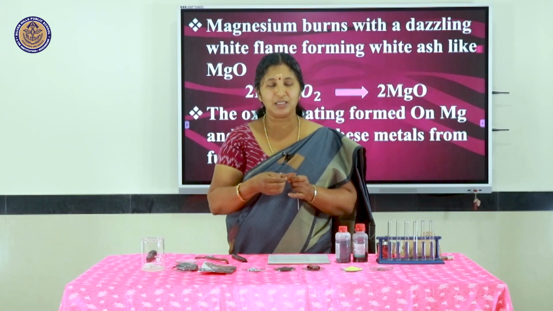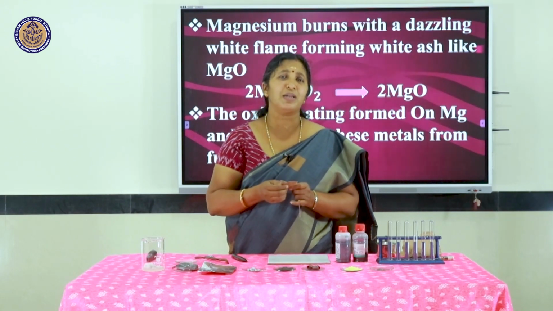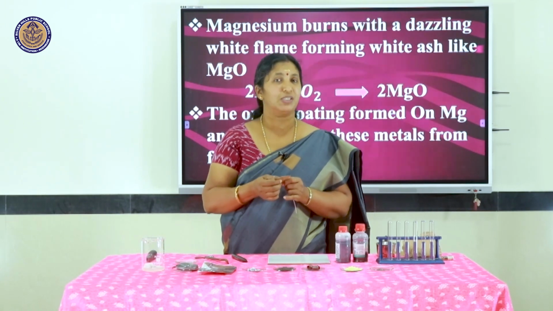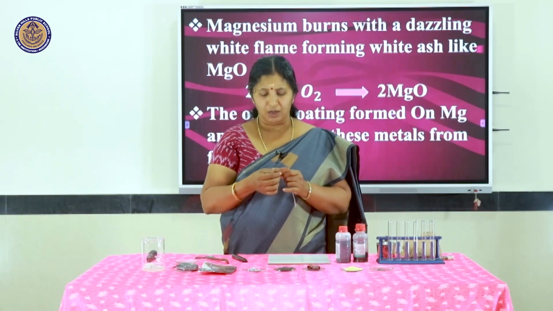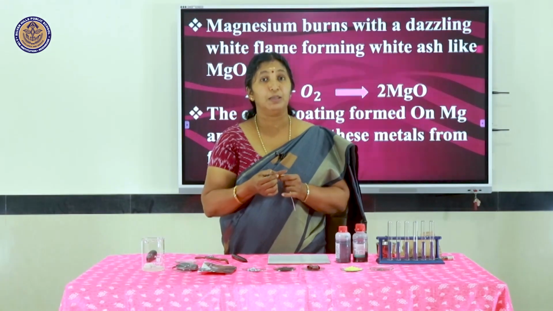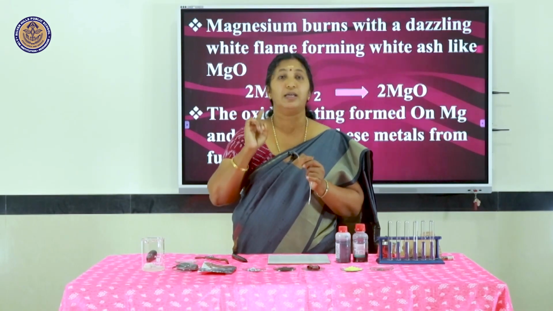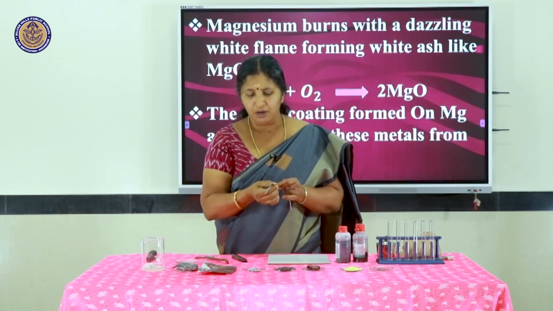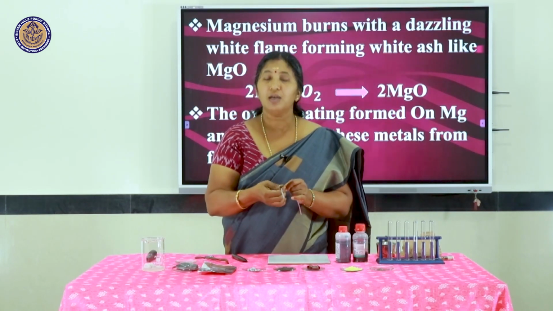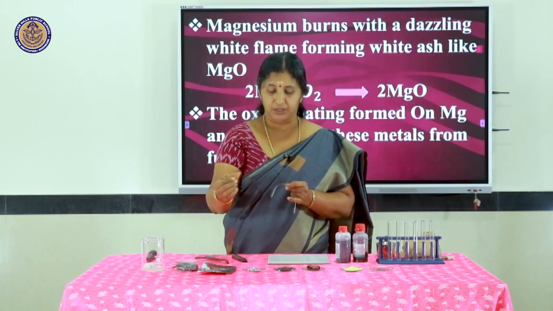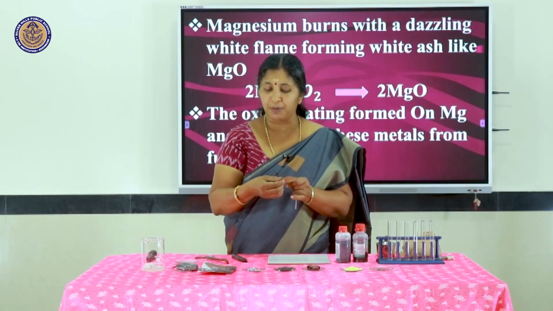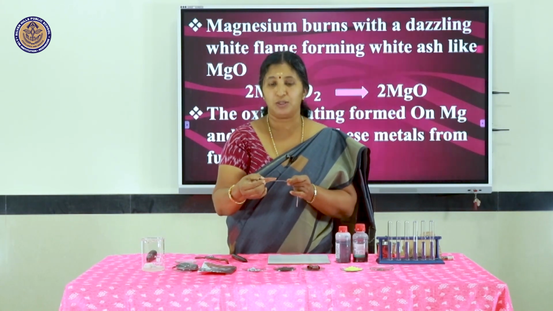Now this one question you can see in all the CBSE board exam papers. Why is magnesium ribbon rubbed with sandpaper before burning? What is the reason? You have to say the main points. Magnesium is a highly reactive metal. It slowly reacts with the oxygen of the air, forming an oxide coating which prevents it from further reaction. So what we have to do? We have to scrub it with sandpaper and remove the oxide coating.